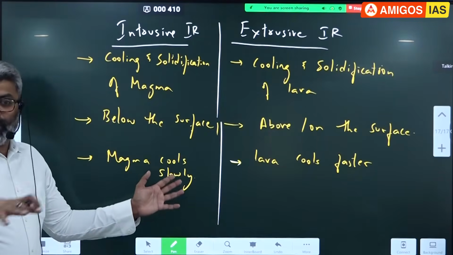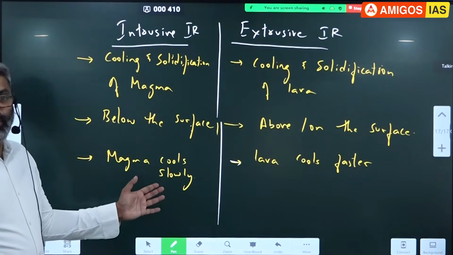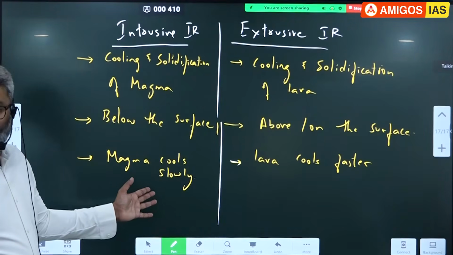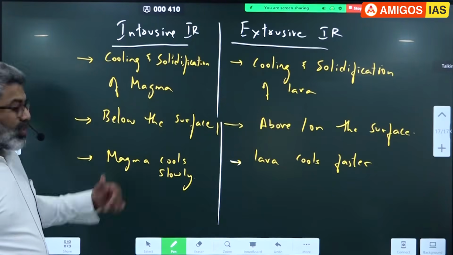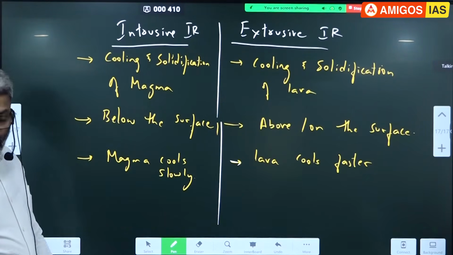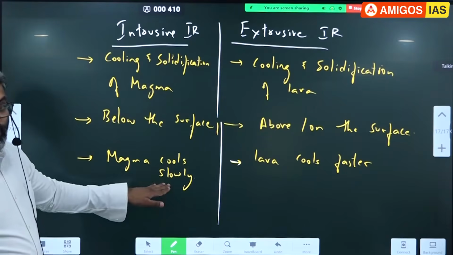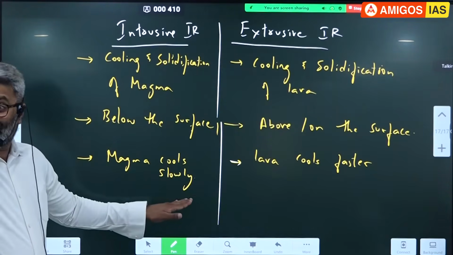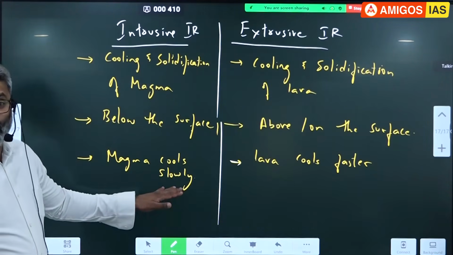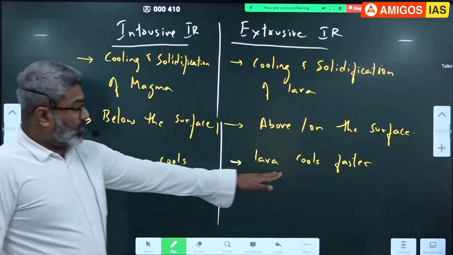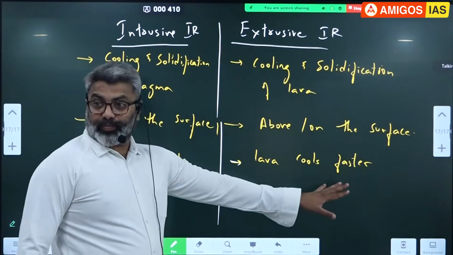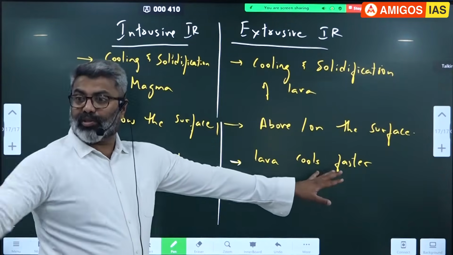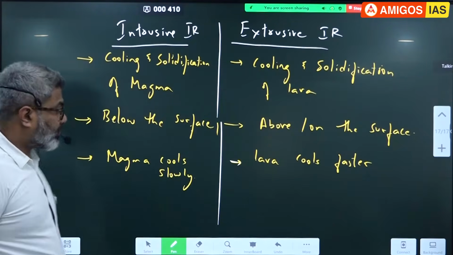Below the surface, the magma is cooling slowly because most of the minerals are non-metallic in nature, which are poor conductors of heat. That means magma cools for 100 years; for many years it remains molten. Whereas lava cools fast. Within a few days it becomes rock.